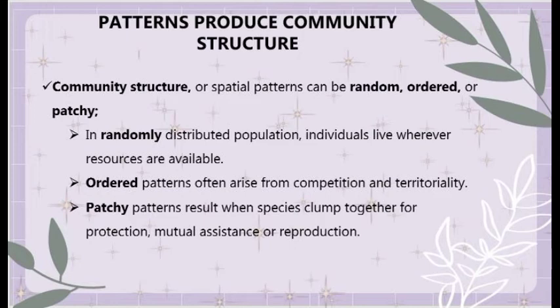These individuals live where they find resources available. When we say ordered, patterns often arise from competition and territoriality, while the patchy pattern results when species clump together for protection and mutual assistance or reproduction.